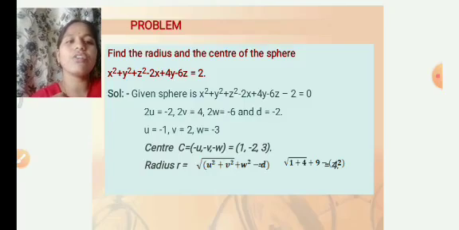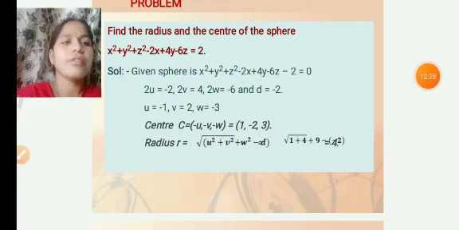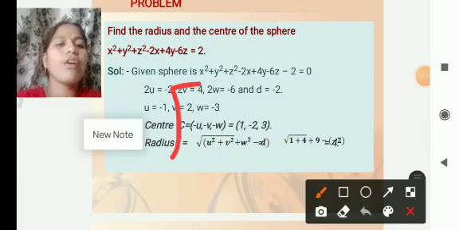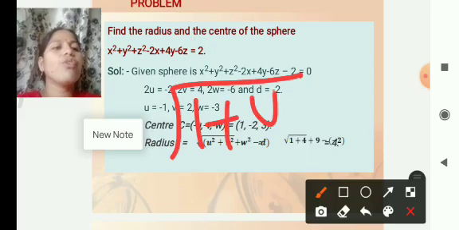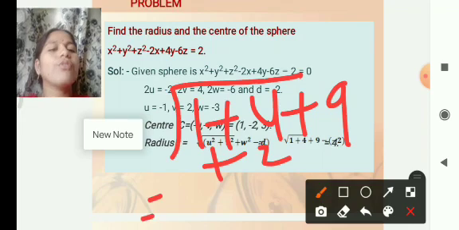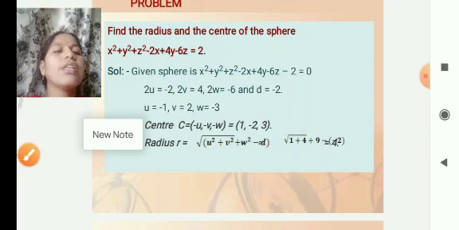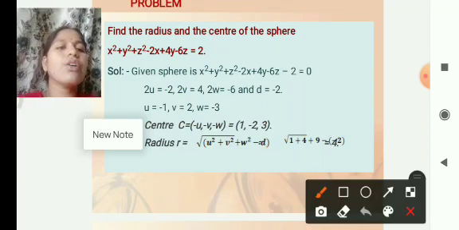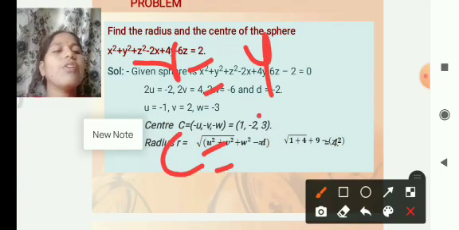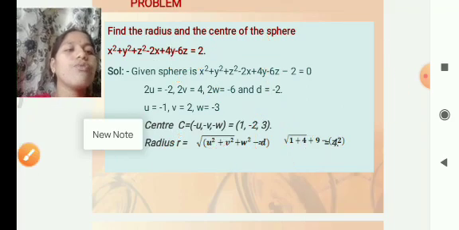That is the root of 16, which is equal to 4. So the radius of this sphere is r equal to 4, and the center of the sphere is 1 comma minus 2 comma 3.